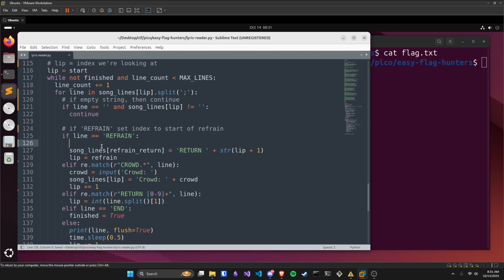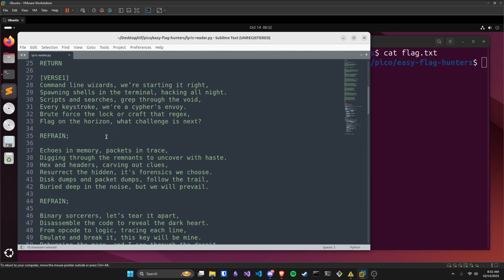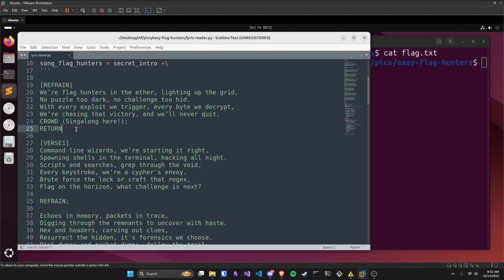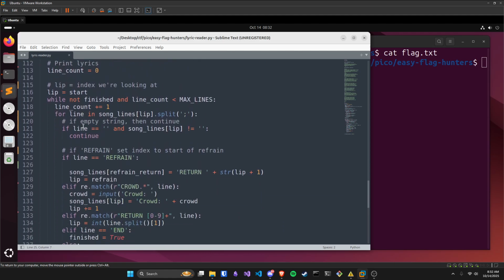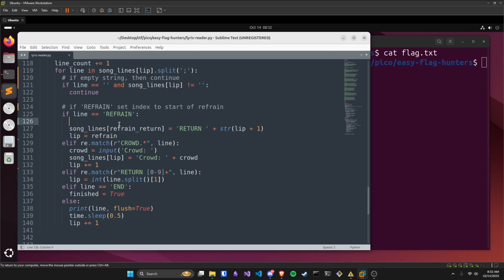But before it does that, we could see that the refrain return, so that return statement that we saw up here, this return statement on line 25, it sets it to a return space and then wherever we left off +1, right? So setting the next line. So setting the return statement to the next line. I'm just going to put in parentheses where we left off.